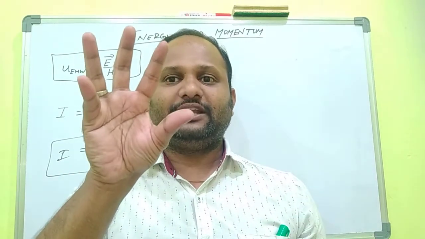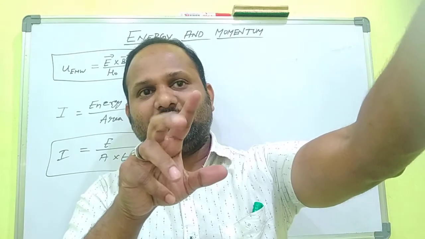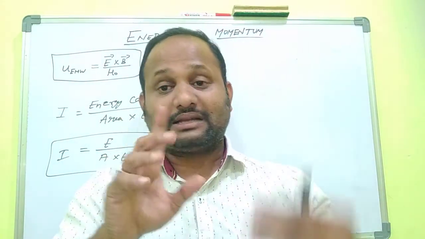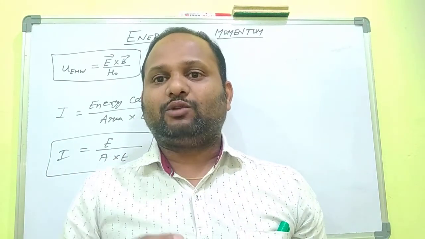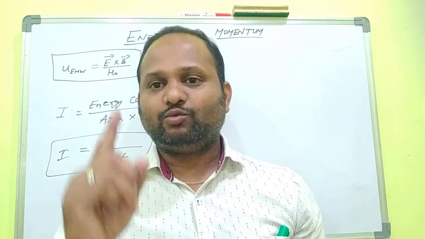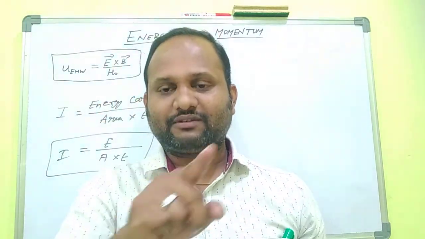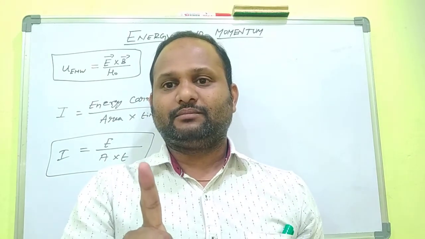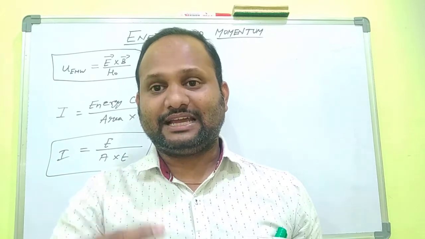Through this 1 meter square, the ultraviolet rays are coming, which carries energy. We calculate that energy in 1 second. That means the energy coming in an area of cross section of 1 meter square in 1 second. The area in which energy is coming is 1 meter square. The time is 1 second.